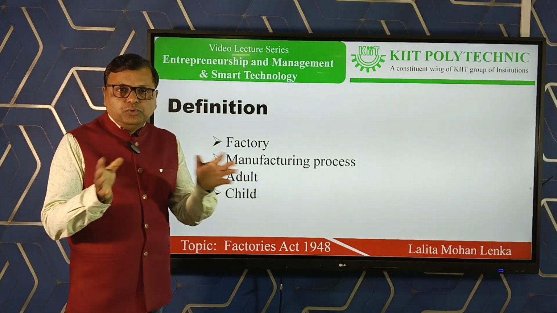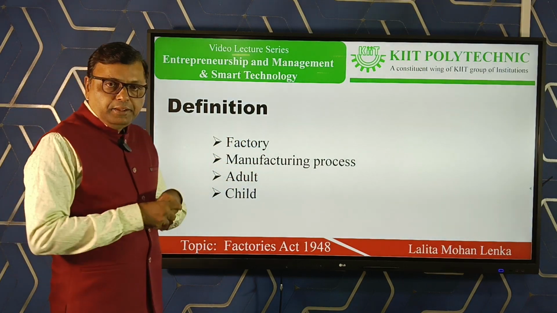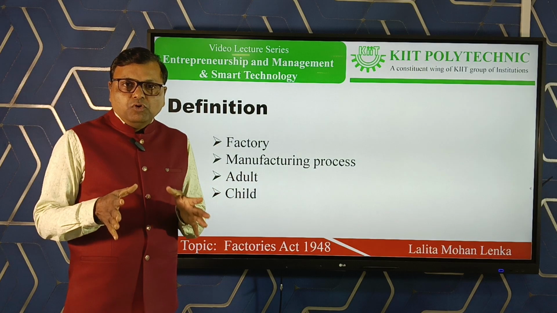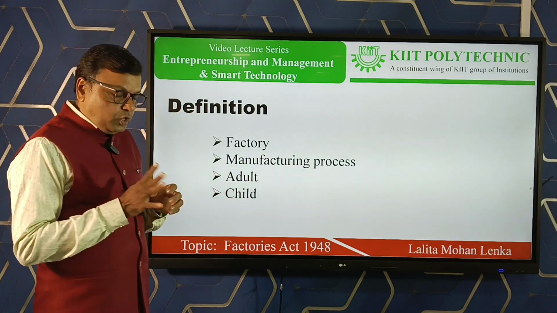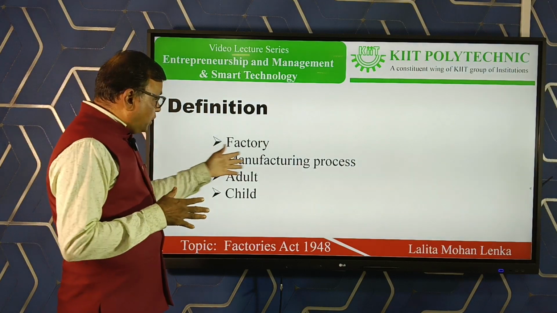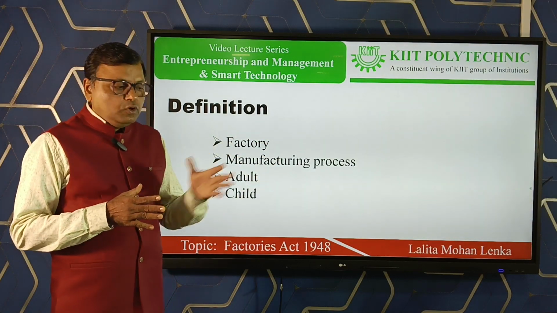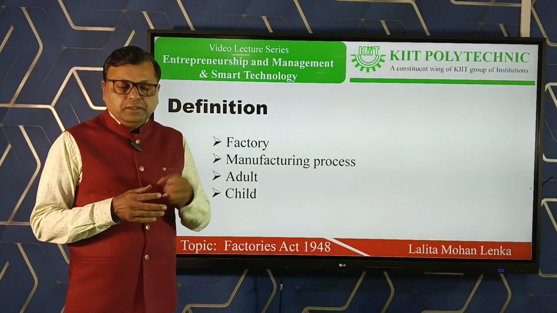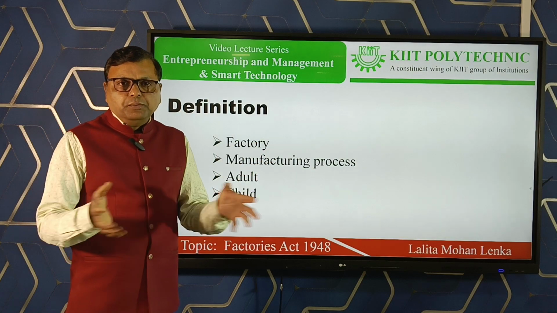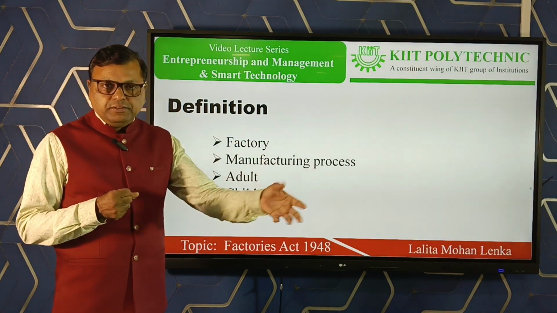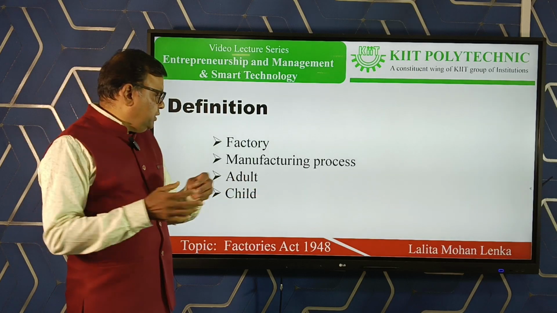Let us come to some definitions. This is factory. Factory means a place where 10 or more people are working using a manufacturing process. Manufacturing process is a process where repairing, altering, finishing, packing, grinding, all sorts of transforming, transmitting, so all these sorts of works are going on.